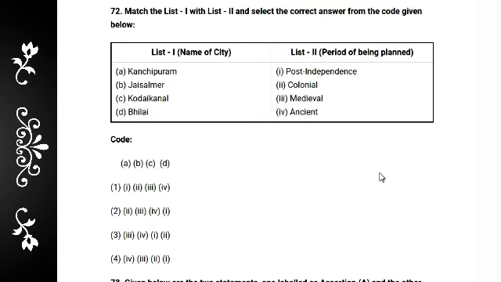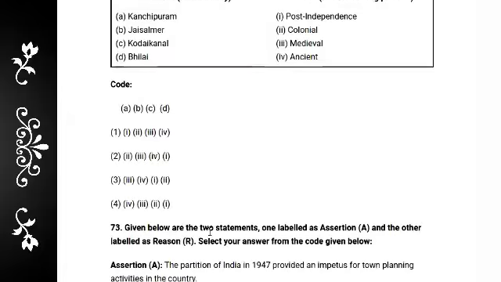Again the match, list of names of cities and period of beginning of planning. So Kanchipuram is definitely ancient, and Jaisalmer basically medieval period, and Kodaikanal basically colonial, and last Bhilai post independence. So definitely the correct answer is 4.